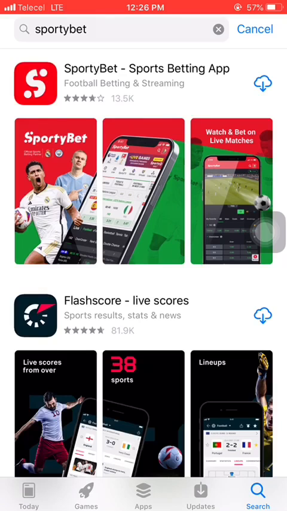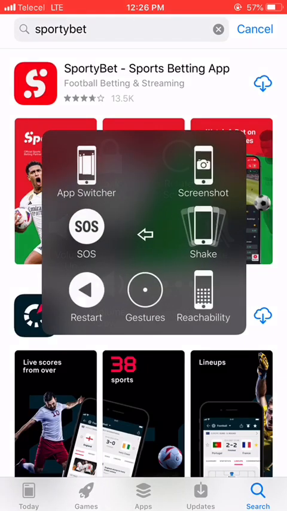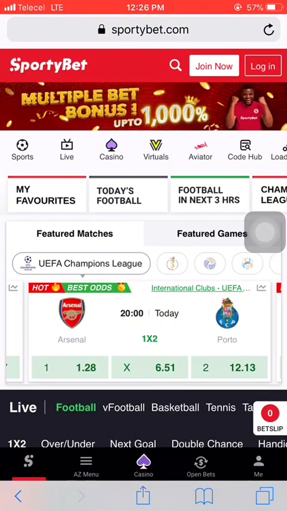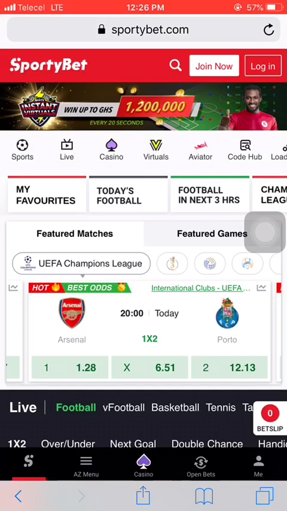Just open your Google Chrome browser or any browser you are using and search for sportybet.com. In this tutorial, I'm going to use the Sportybet website.